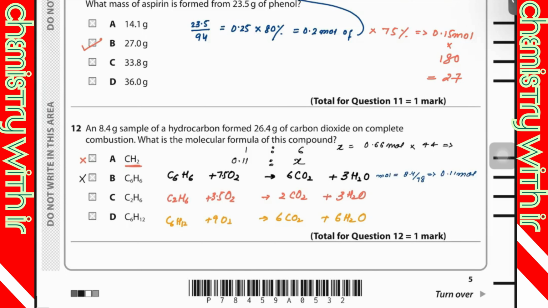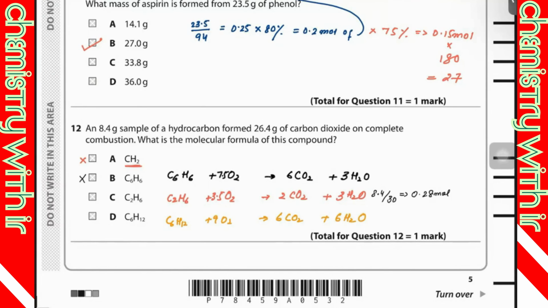Same goes with C. I'm going to find out the moles of your hydrocarbon, that is C2H6. So it would be mass over molecular mass. What is the molecular mass of C2H6? I think it would be 30. Yeah. So 8.4 over 30. What is the mole? 0.28.